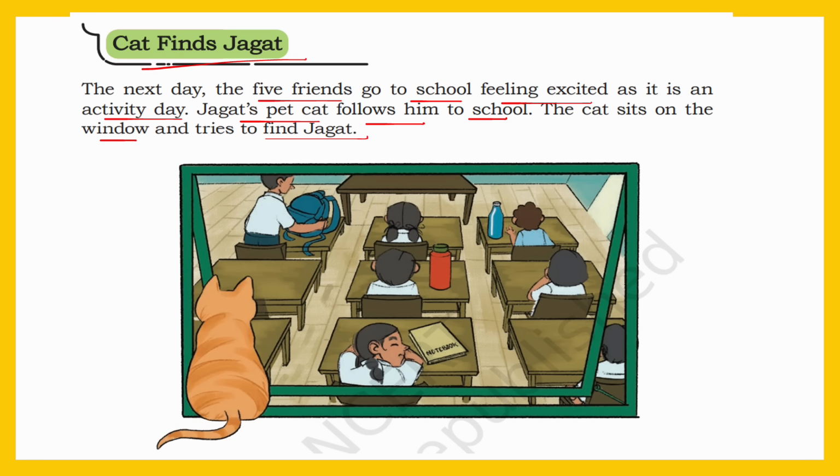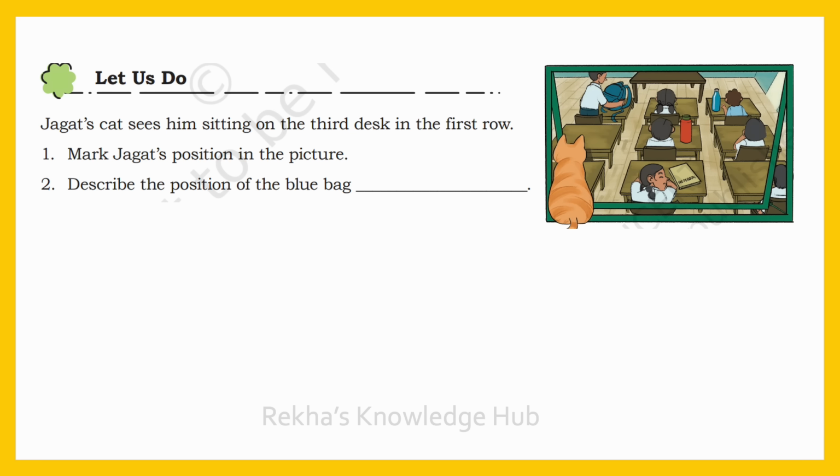Look at this picture. You can see a big orange cat sitting on the window looking into the classroom. It is trying to find Jagat among all students. See, this is Jagat. You can see Jagat here. Jagat's cat sees him sitting on the third desk in the first row. See, this is the first row, this is the second row, and this is the third row. So Jagat, he was sitting on the third desk in the first row.